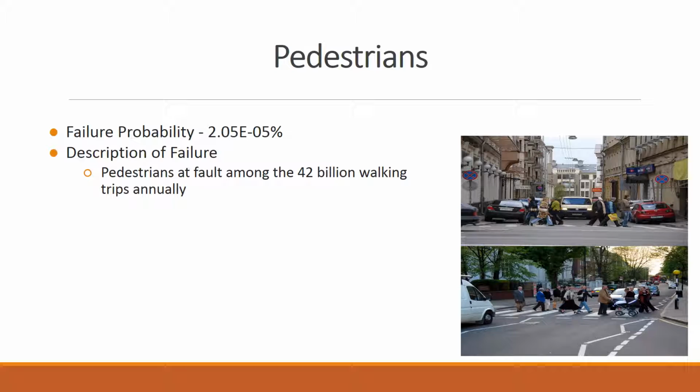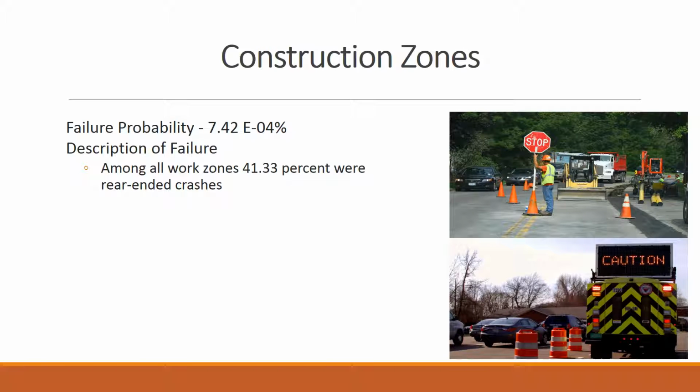Pedestrians. Among the 42 billion walking trips made annually, 51% of these crashes were pedestrians' fault. Based on this, 2.05 times 10 to the negative fifth power failure probability was found. Construction zones. Among all work zones, 41.33% were rear-end crashes. This tended to cause a failure probability of 7.42 times 10 to the negative fourth percent.